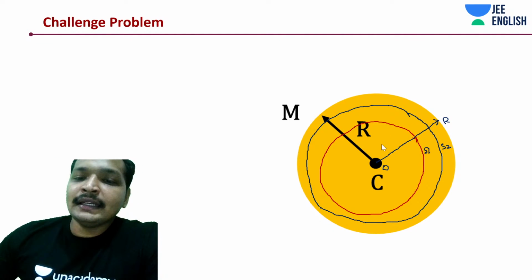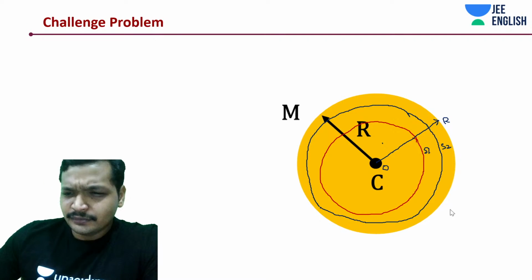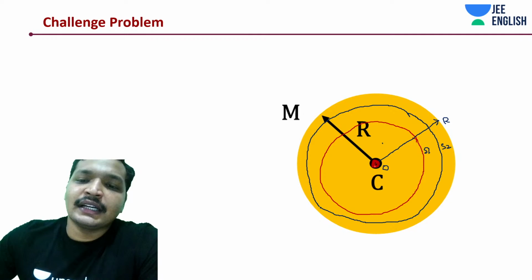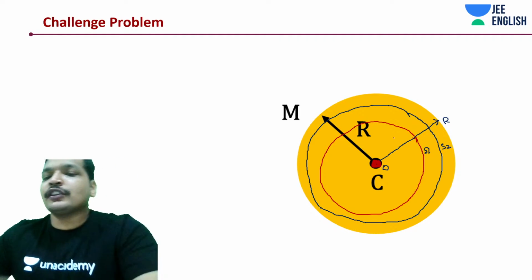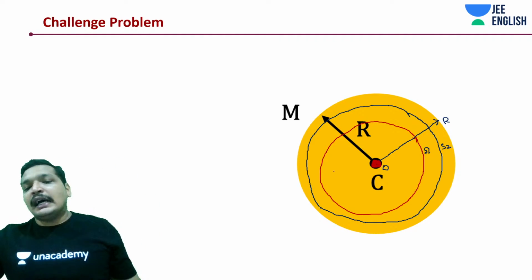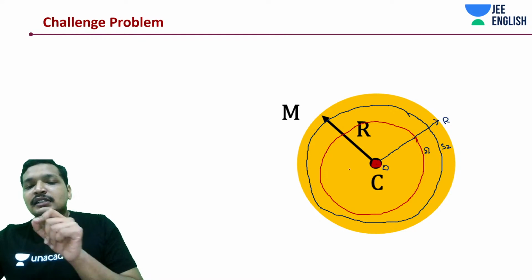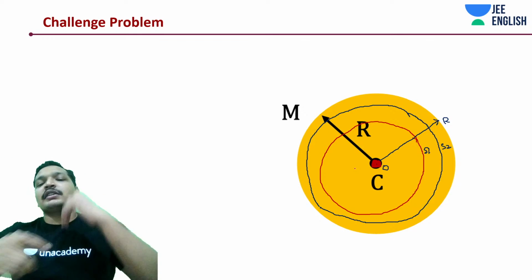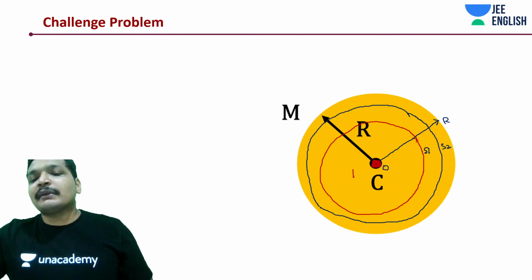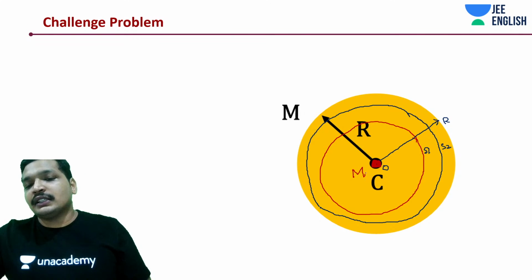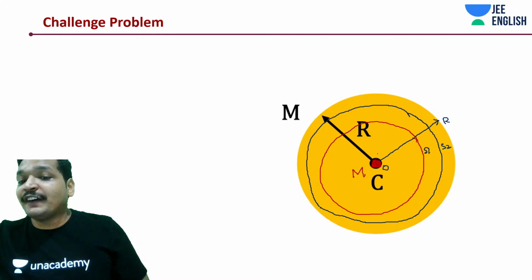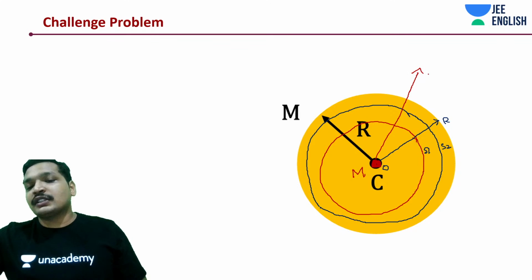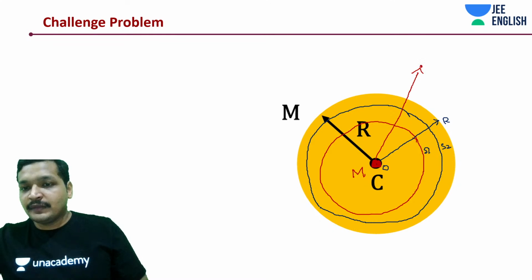So again in this case as well, we can say all the mass is concentrated at the center. For each of these shells there should be some mass, and as we saw in the earlier case, all the mass of that shell will be concentrated at the center. For each and every shell all the mass will be concentrated at the center. Ultimately all the mass is going to be concentrated at the center, given this point lies outside the sphere.